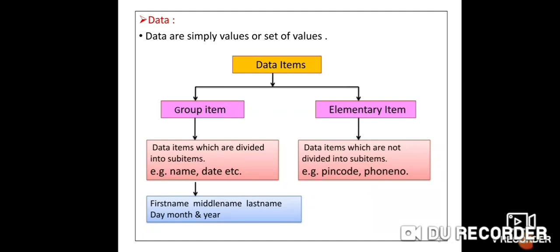Understand? What is data? Data means a collection of information, a collection of set of values. It may be numeric, alphanumeric, or alphabetic. It is called data. Data can be divided into two types: group atom and elementary atom. Group atom means data is divided into subatoms, and elementary atom means data cannot be divided into subatoms. This is the difference between group atom and elementary atom.